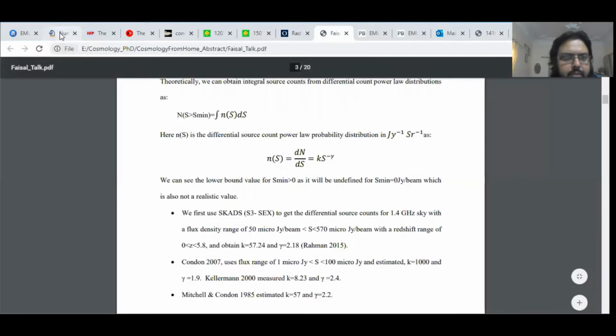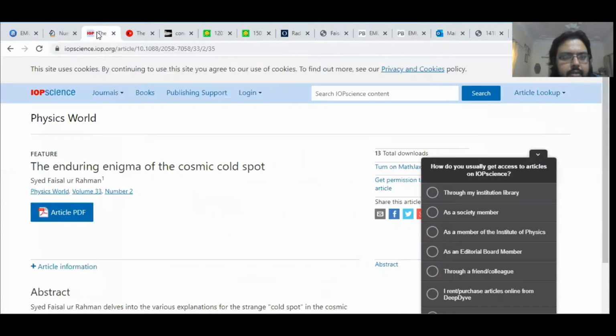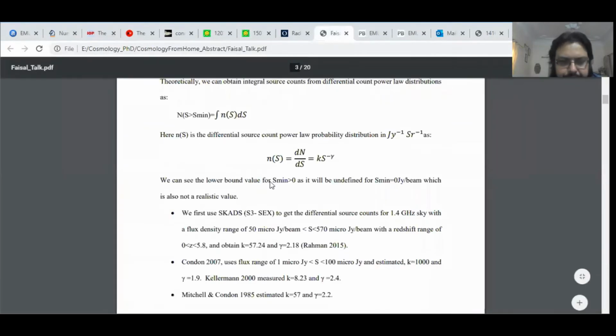Most of my talk is based on my 2019 paper written with Mr. Javed Iqbal, published in Astronomy Reports. And some of the discussion on the CMB cold spot will be from the article 'The enduring enigma of the cosmic cold spot', published in Physics World in February. If you are interested, you can read that.